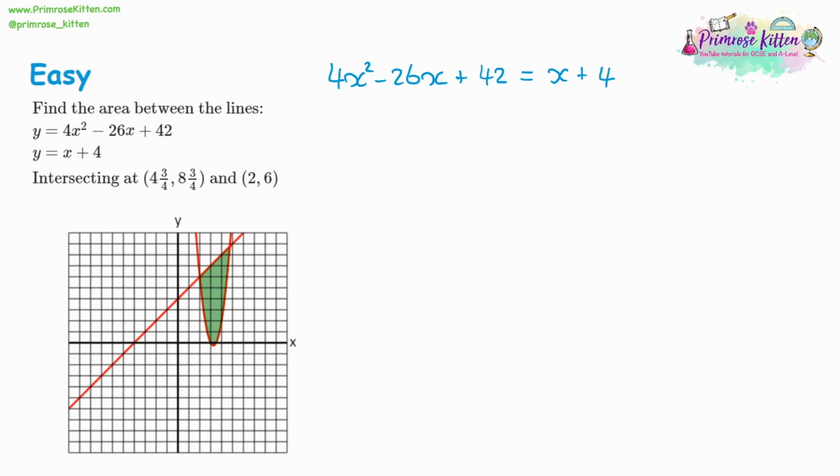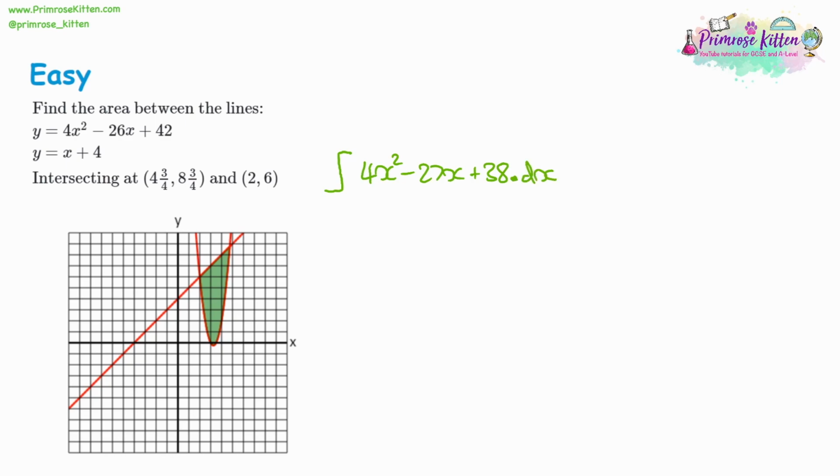We've got one line and one curve. Collect all the like terms, so we can take x away from both sides. So the squared part will stay the same, but we take away another x, or negative 27x. We want to take 4 away from both sides. That will give us plus 38. And now we collect everything onto one side. We can integrate. So we're going to integrate 4x squared minus 27x plus 38.